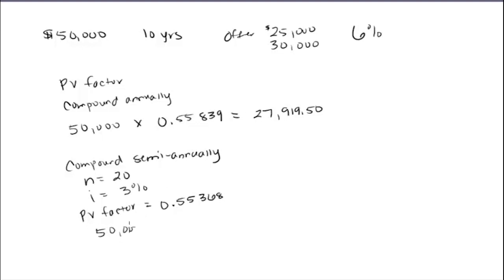So we take the 50,000 and we multiply it by the 0.55368, and this gives us a total of, if my number's right, 27,684. Okay? There we go. So these are, again, single sum calculations for both present value and future value.